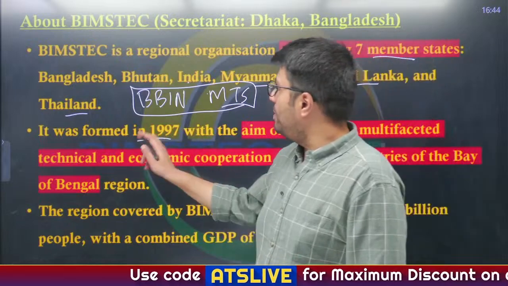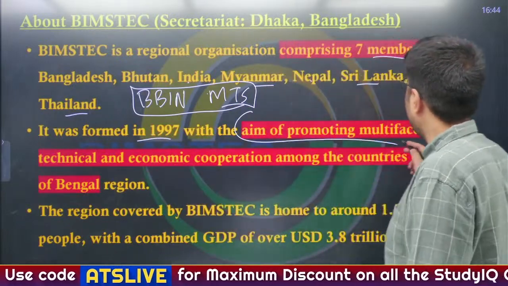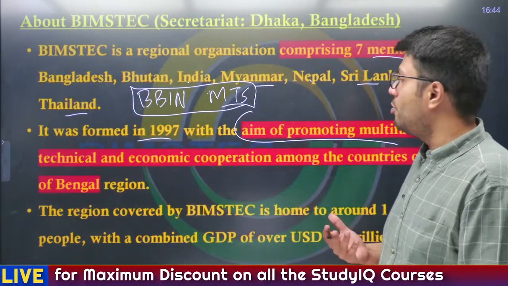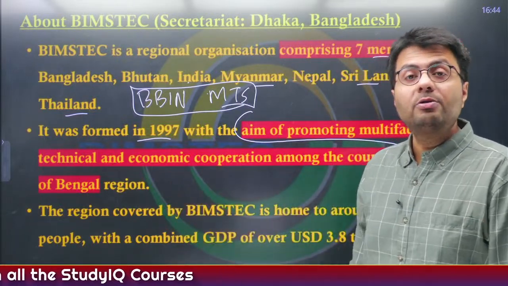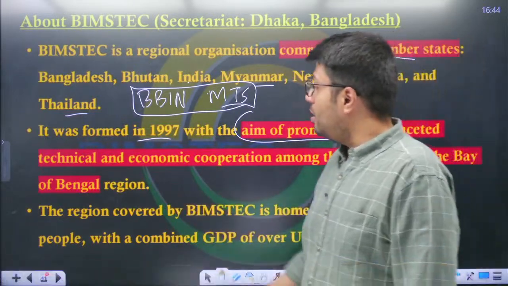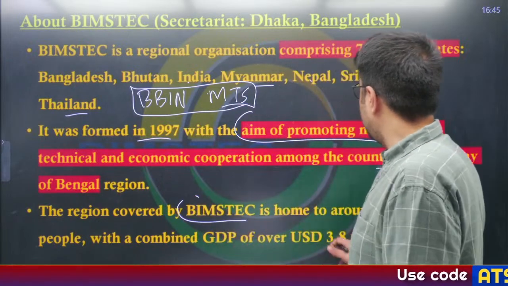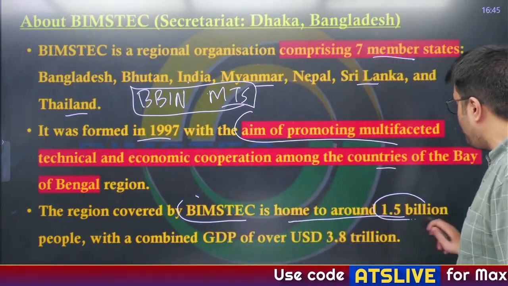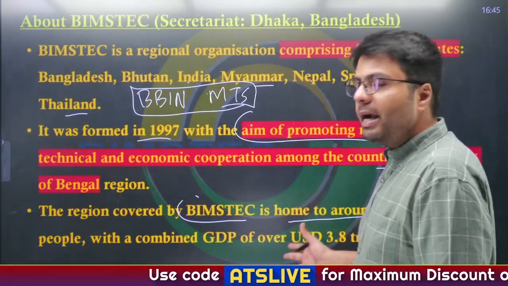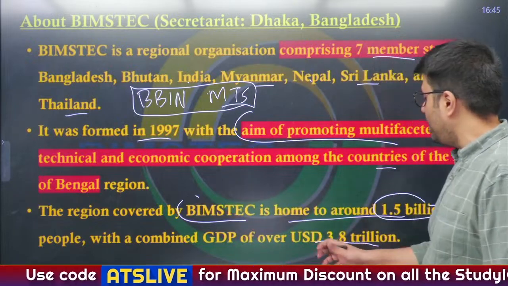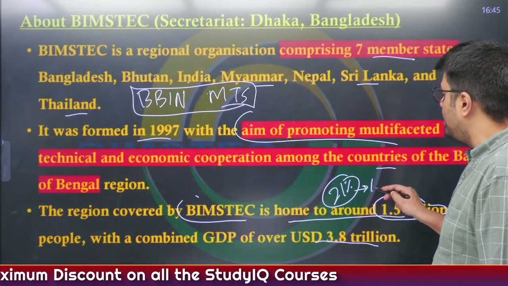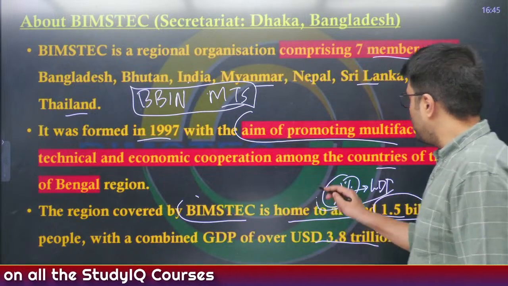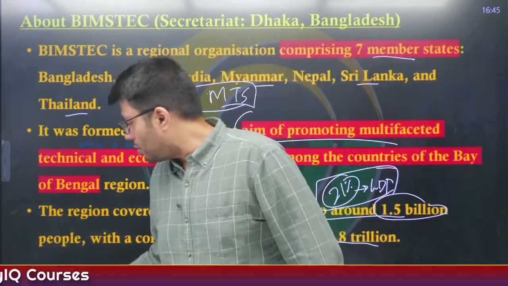Now it was formed in 1997 with the aim of promoting multifaceted technical and economic cooperation among the countries who are located quite close to which sea? Bay of Bengal. Now the region covered by BIMSTEC is home to around 1.5 billion people, and combined GDP of this region is $3.8 trillion, which is 21% of the global GDP, right? So this is what you have to remember, the relevance of this organization.